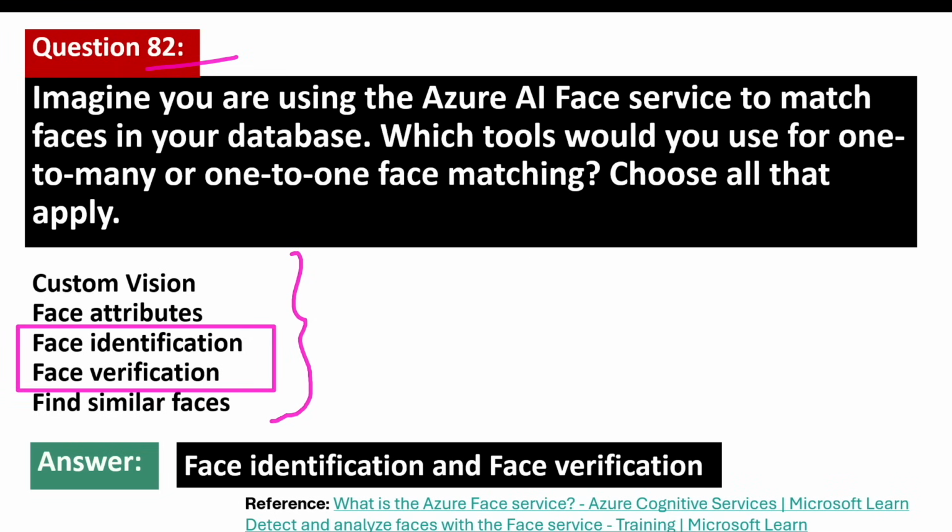Face identification in Azure AI Face service can address one-to-many matching of one face in an image to a set of faces in a secure repository. Face verification has the capability for one-to-one matching of a face in an image to a single face from a secure repository or a photo to verify whether they are the same individual.